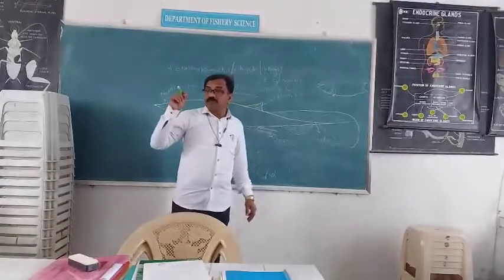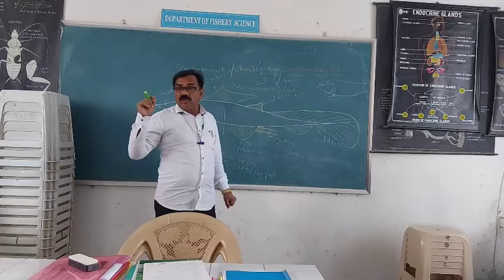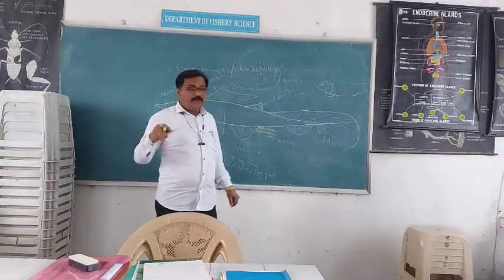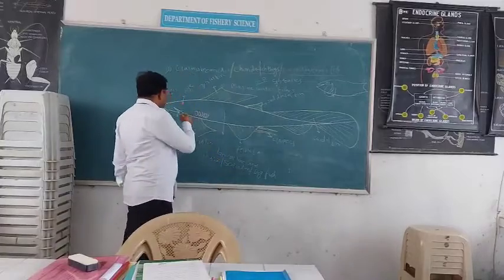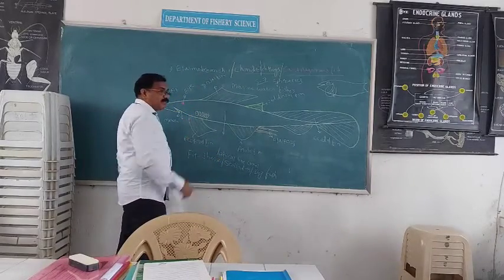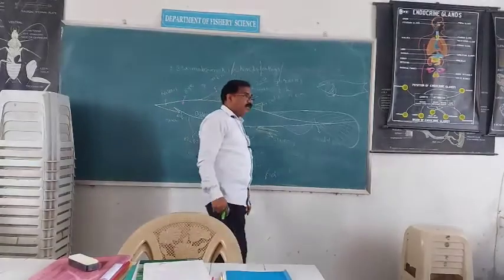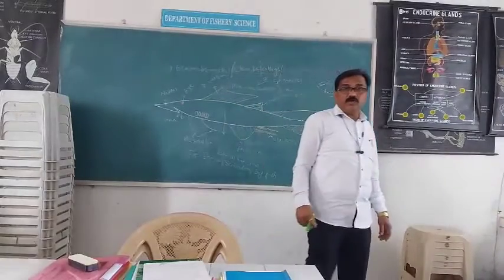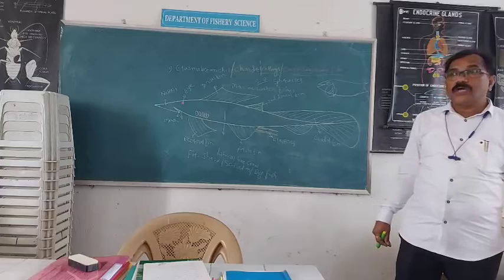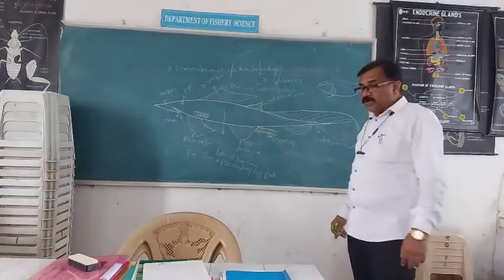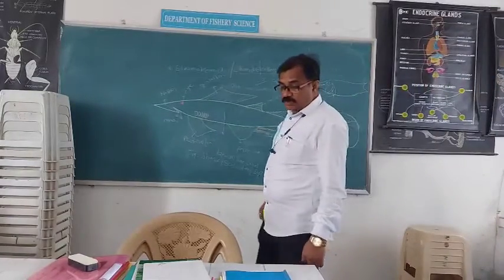Then jaw suspension, the upper jaw and lower jaw. The jaw suspension is amphistylic or hyostylic.